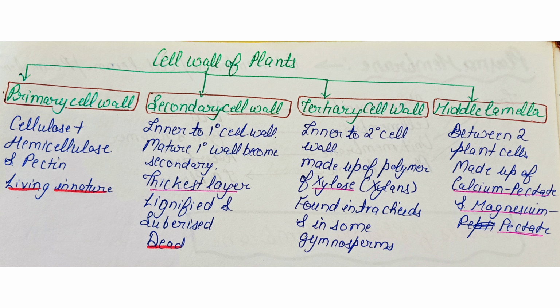Inner to the secondary cell wall, the tertiary wall layer is formed. It is made up of the polymer of xylose or xylans. It is seen in the tracheids and in some gymnosperms. The partition between two cells is the middle lamella. Middle lamella is composed of calcium pectate or magnesium pectate.